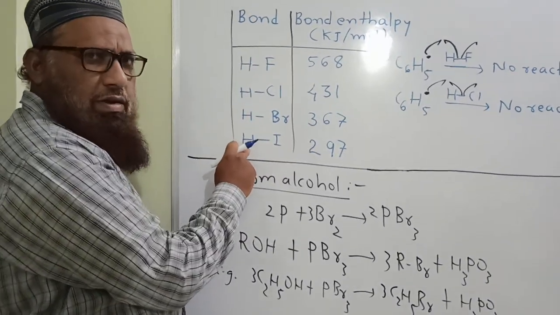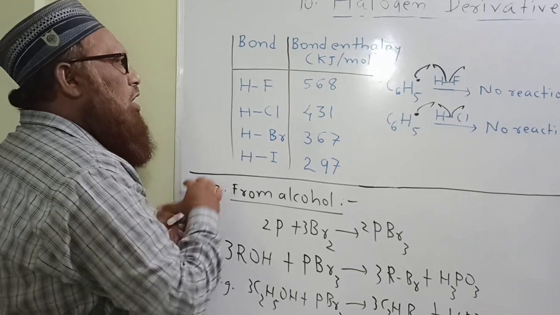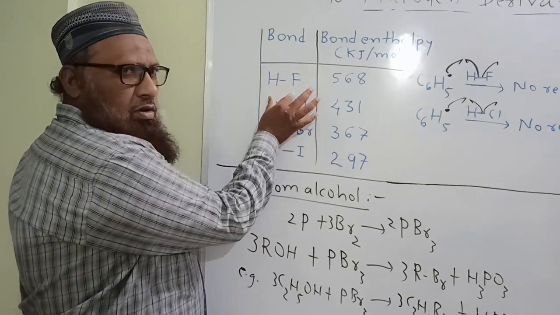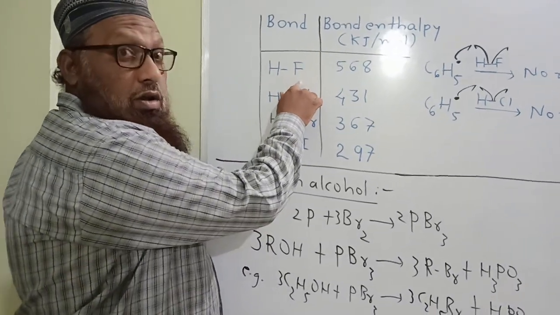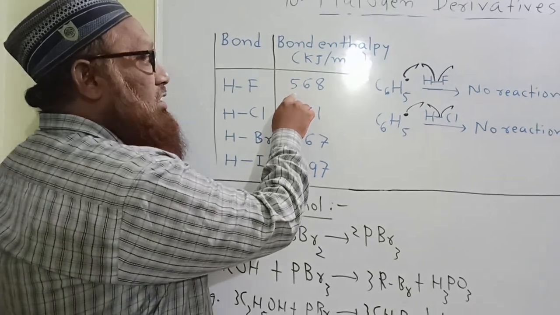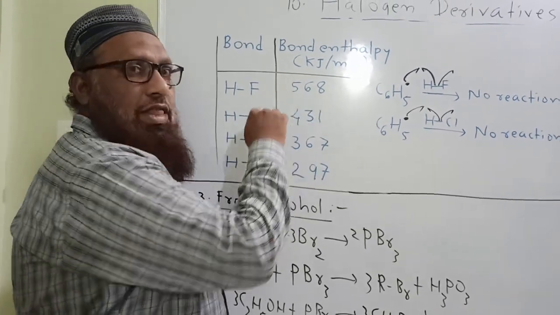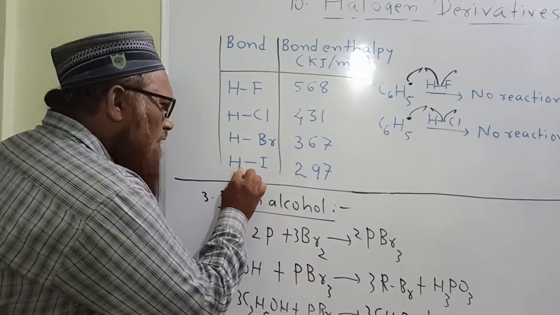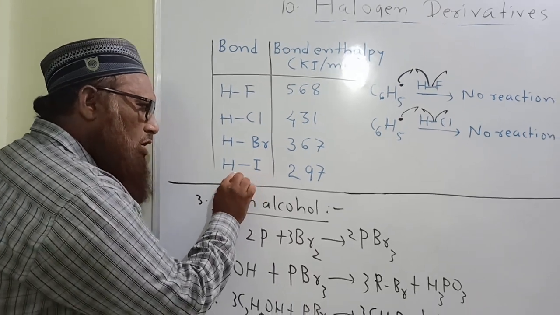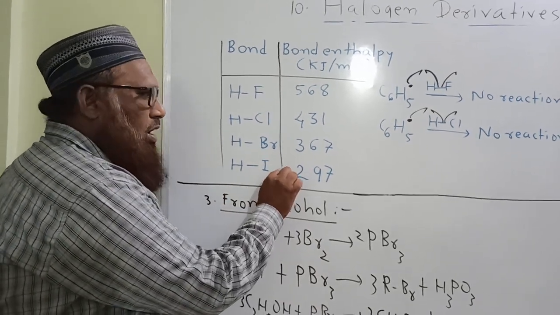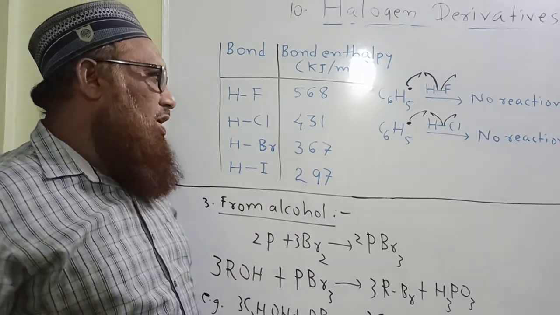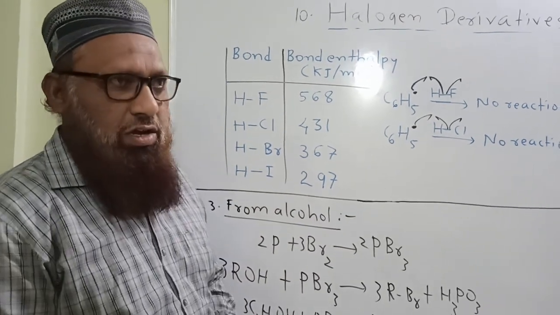Hydrogen is common. The HF bond is a short bond and hence a strong bond, and hence has the highest bond enthalpy. The HI bond is a weak bond because it is a long bond and its bond enthalpy is less.